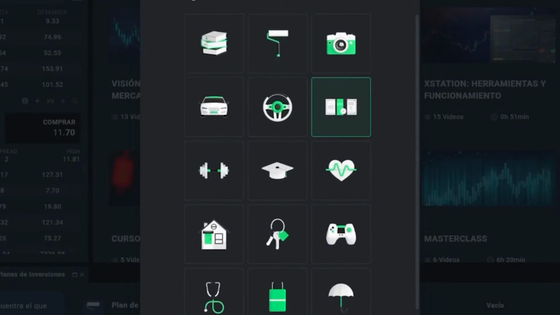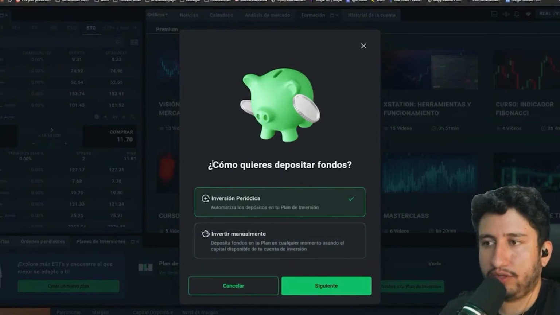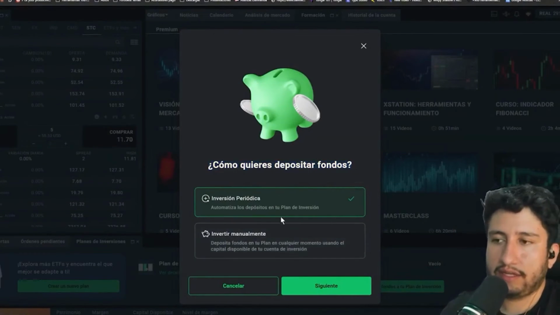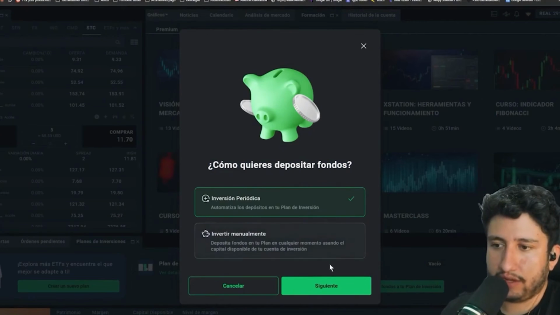In this situation, I don't have a specific objective. It's merely to generate financial growth over time to produce a return, so the funds don't just remain idle, so to speak. Here, you transfer funds to the investment plan. This is where you can select how you wish to deposit funds, so you can automate the investment to invest a specific amount of money on a monthly basis.